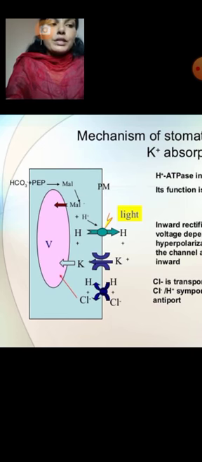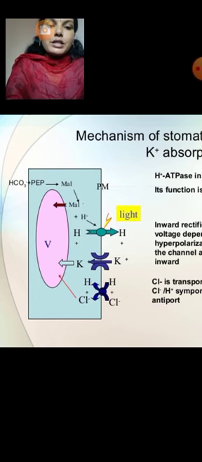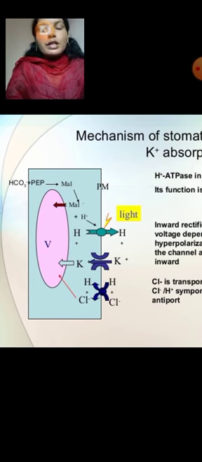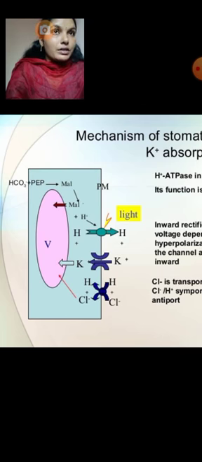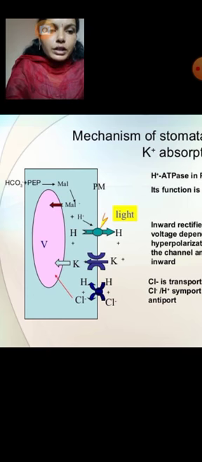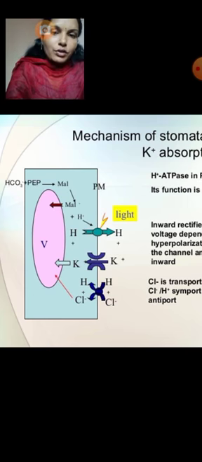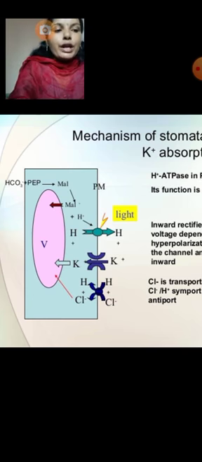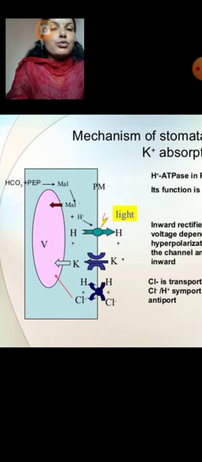In the presence of light, potassium ions enter from the subsidiary cells to the guard cells. Already we said that in the presence of light water transfers from the subsidiary cells to the guard cells. In the same way here, when there is light, potassium ions enter the guard cells.